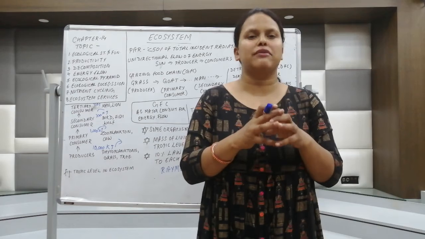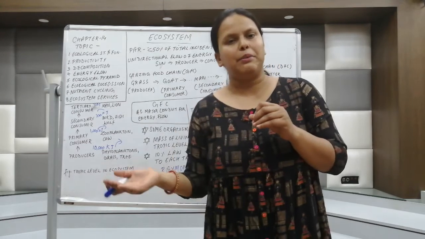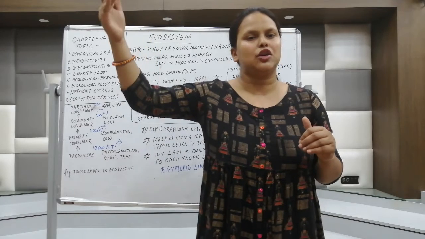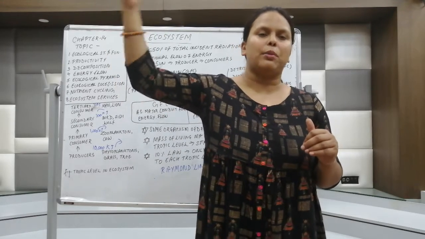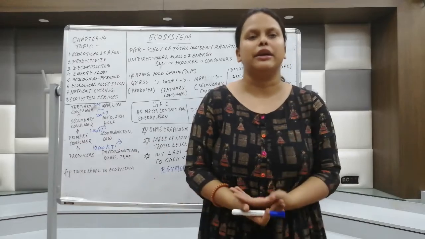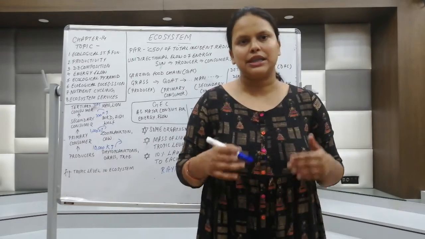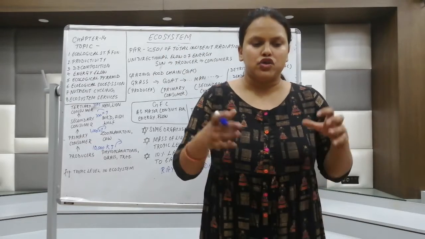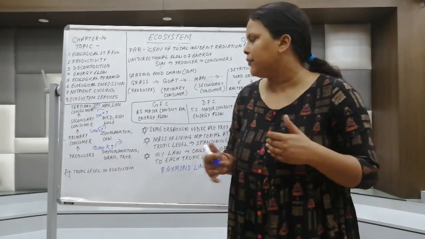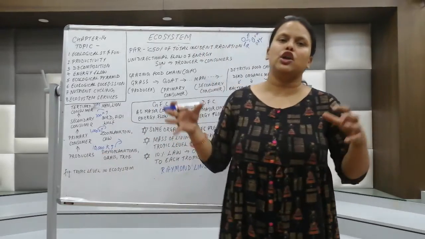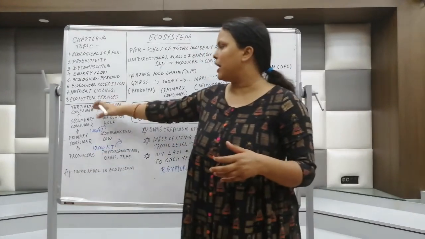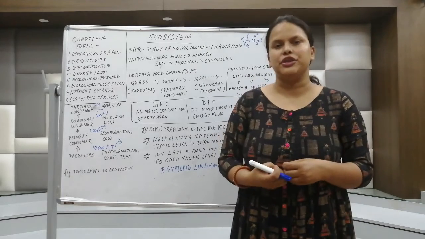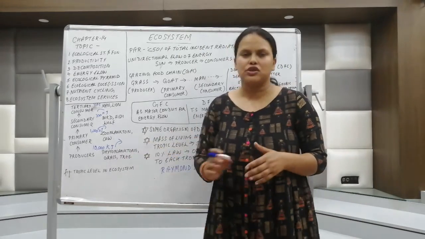Now the producer will have the energy, after a 10% loss of that amount of energy the primary consumer gets it, then after another 10% loss the secondary consumers, then the top carnivores will also lose some energy and get the energy. So this is what is called 10% energy loss during the movement to the next trophic level. In this context, the producers are the ones which have lots of energy, and the top carnivores or the tertiary consumers will have the lesser amount of energy. So this is what is called the 10% loss.